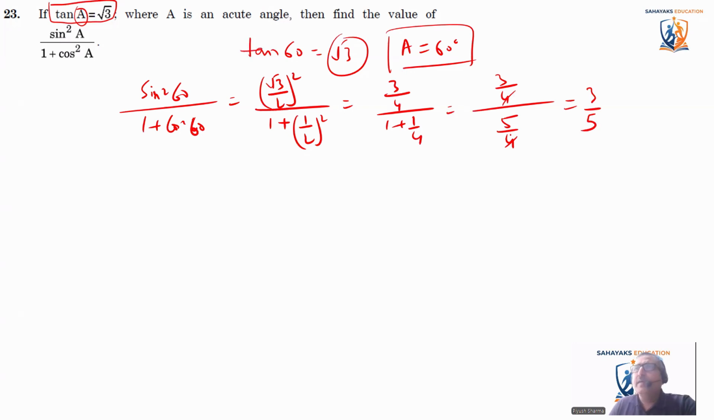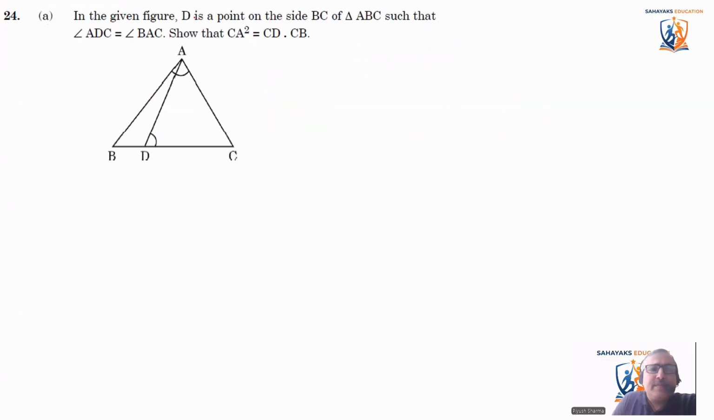So coming to the next question. It says in a given figure, D is a point on the side BC of triangle ABC such that angle ADC is equal to angle BAC. It's given here. Show that this.